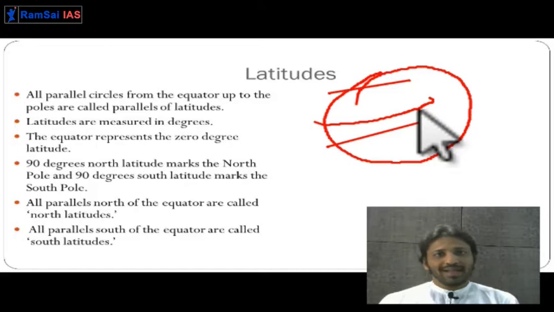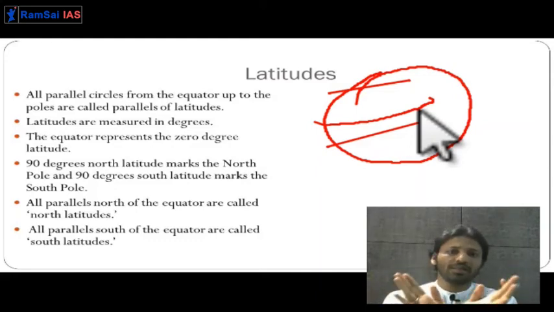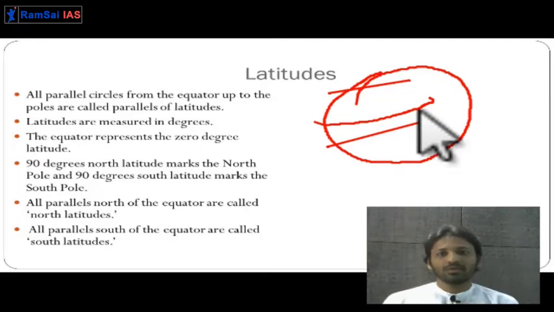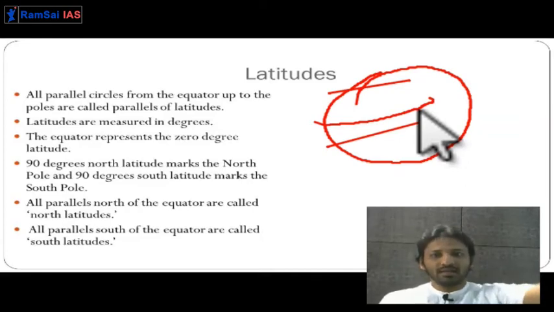Since the biggest latitude that we have seen is the equator, the scientists have taken it as the reference latitude. From the equator, other latitudes are measured in terms of their angle. At the equator, if you put a compass, you can measure the angle from the line of the equator. For example, if they take a 15 degrees angle, that is 15 degrees latitude. If you take a 30 degrees angle from the line of the equator, that is 30 degrees latitude.